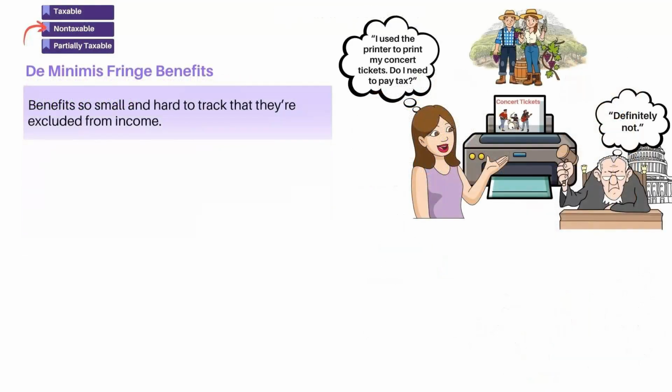All right, so also we have de minimis fringe benefits. Think super small perks that are not worth tracking, like Linda printing concert tickets quickly on the office printer. Right? No journal entry is going to be necessary, therefore no taxable income. The IRS doesn't care. All right, so the theme here: if it's small and administrative tracking would cost more than the benefit itself, it's non-taxable.